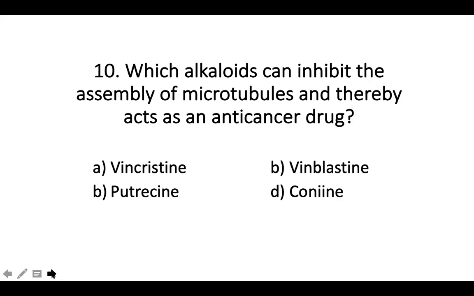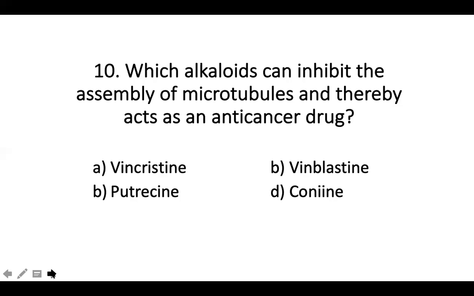Last question. Which alkaloid can inhibit the assembly of microtubules and thereby act as an anti-cancer drug? Question is, which alkaloid, not alkaloids, which alkaloid can inhibit the assembly of microtubules and thereby act as an anti-cancer drug? A. Vincristine, B. Vinblastine, C. Putrescine. Here, the second B should be C. Putrescine, and D. Conine.